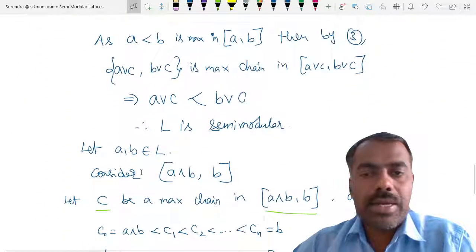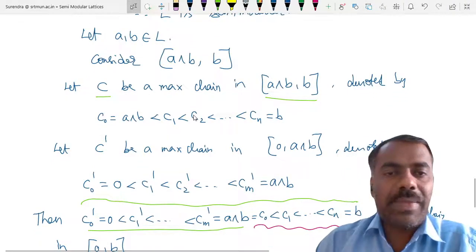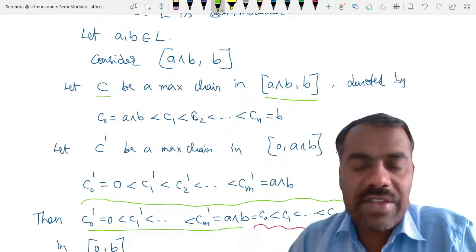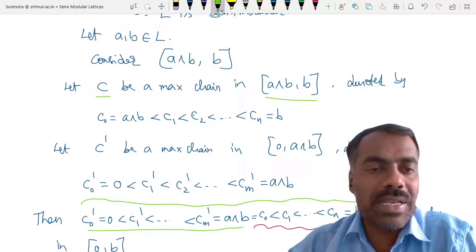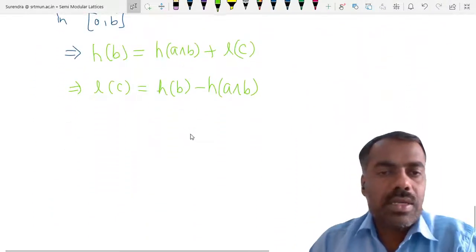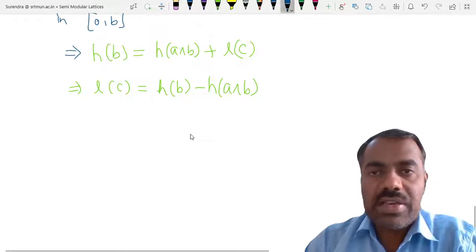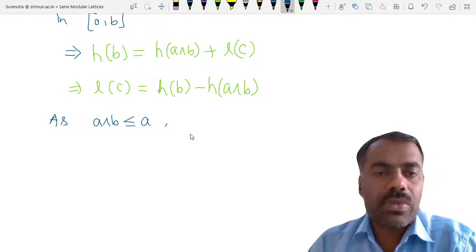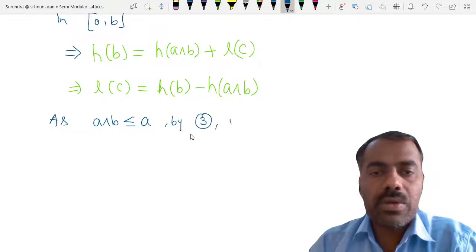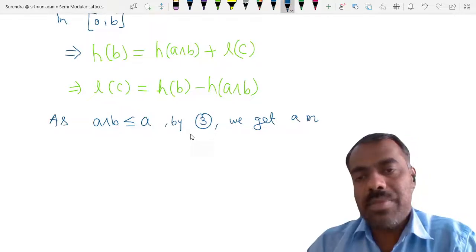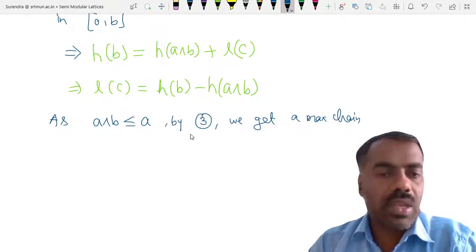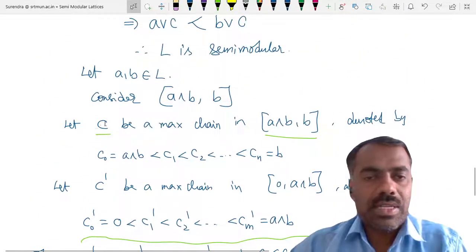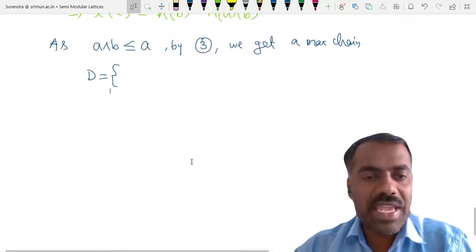So go back here. Now see that this is a maximal chain in this interval. Now I will add some element to this, and you get a maximal chain. For that, as a meet b is less than or equal to a, by 3, we get a maximal chain d, which is nothing but, for every x in that c, you join that element a.